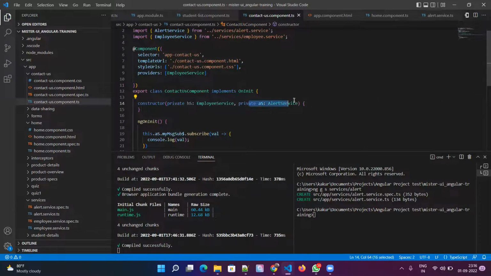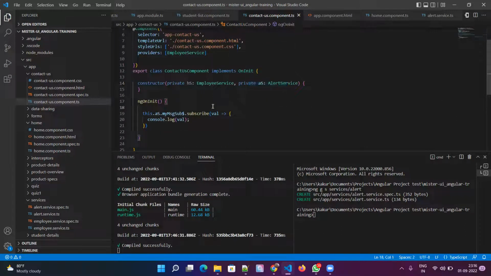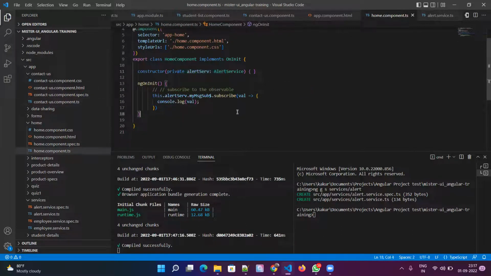So now we inject it, and here I can say this dot alert service dot X equals XYZ. Now in my home component, I can receive the data by just accessing that variable, and here I just have to print it.